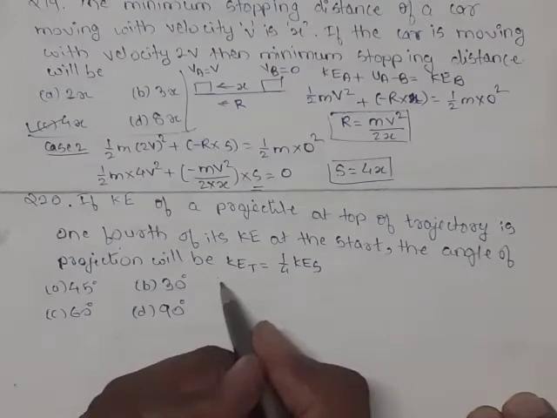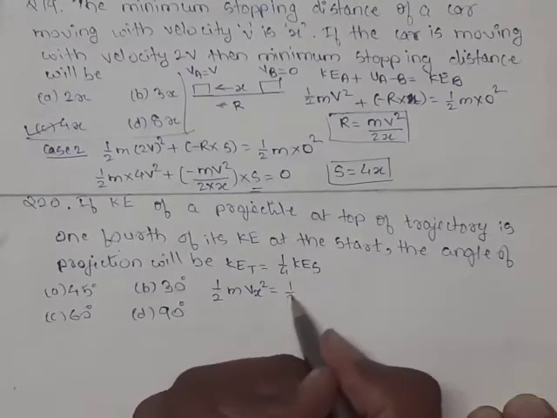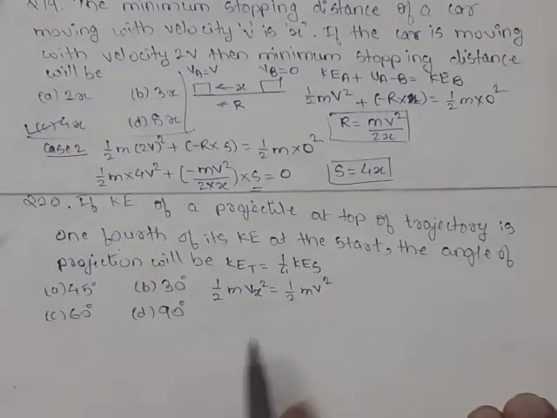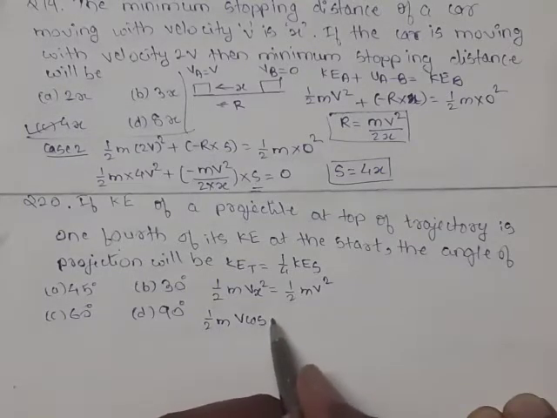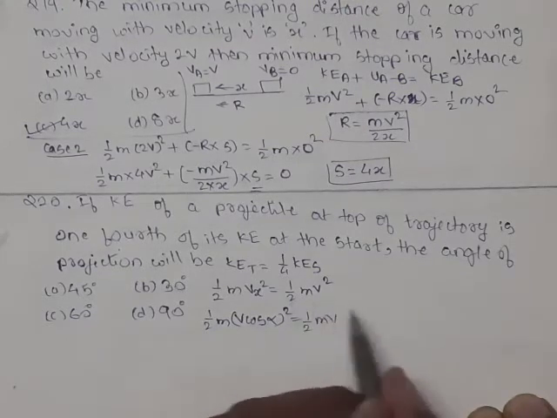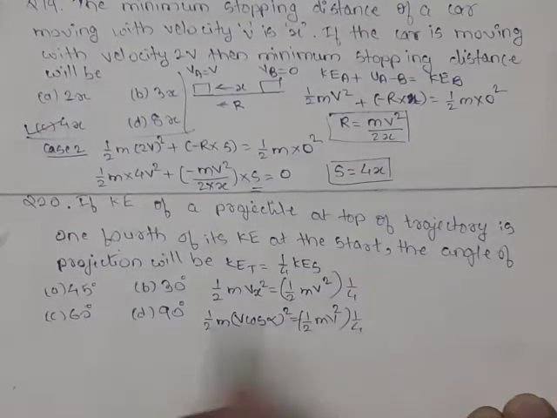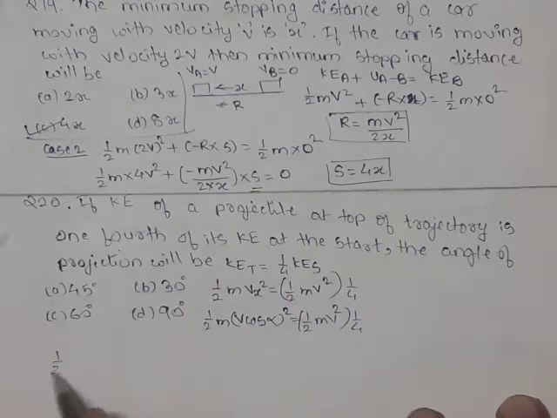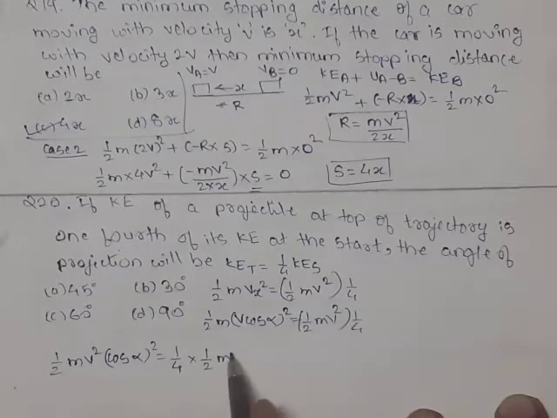What is kinetic energy at top? 1/2 m Vx squared, where Vx is the cos component of velocity, so 1/2 m (V cos alpha) squared. This is 1/4 of 1/2 m v squared, the kinetic energy at start.